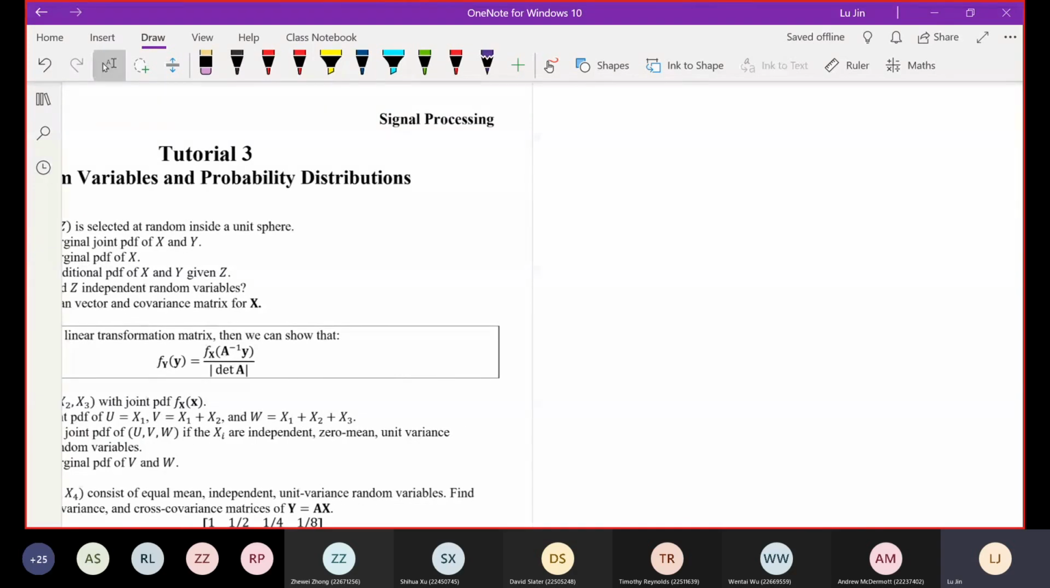Question 1, part A. The question is asking you to determine the marginal PDF. For PDF, it is f. The marginal means we are not going to cover all the random variables, so we're going to pick up some of them. In this question, it's just about x and y, these 2 random variables.